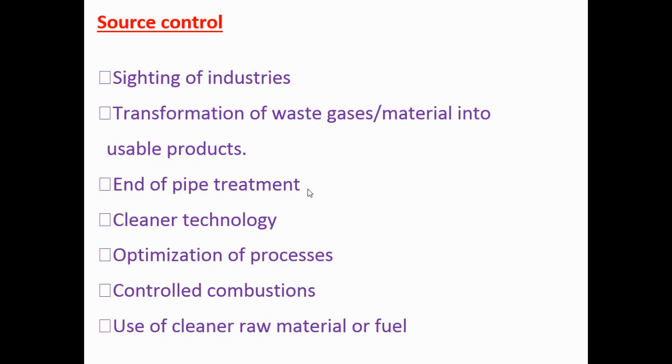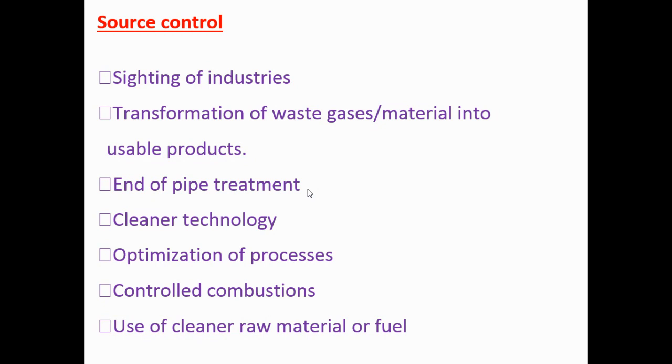And the fourth is called cleaner technology. That means we design our technology in such a way that minimum pollution, or no pollution, is generated. That is called use of source control. Then optimization of process: the processes or methods we implement should minimize the production of pollutant gases in the process itself.